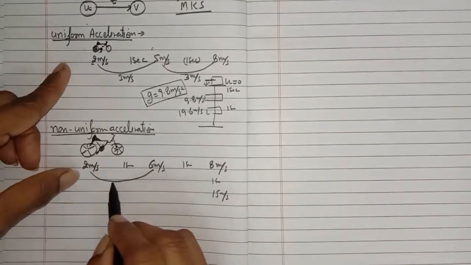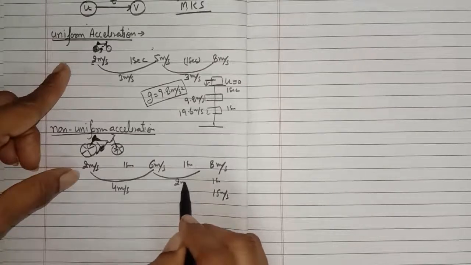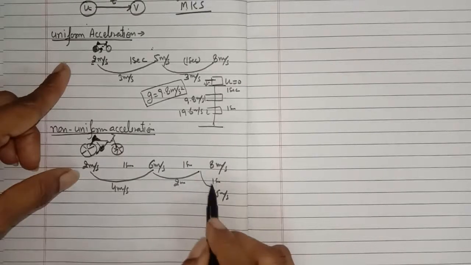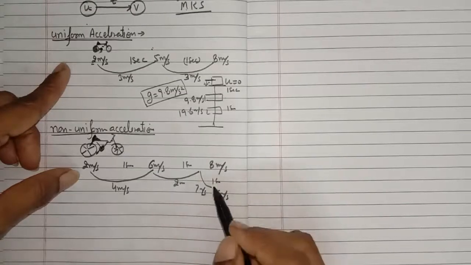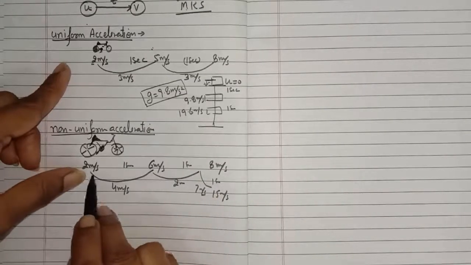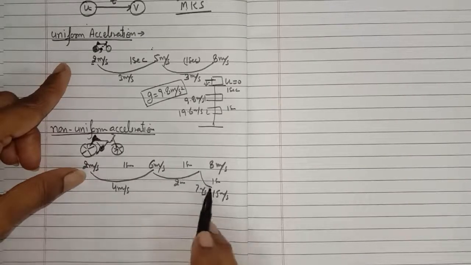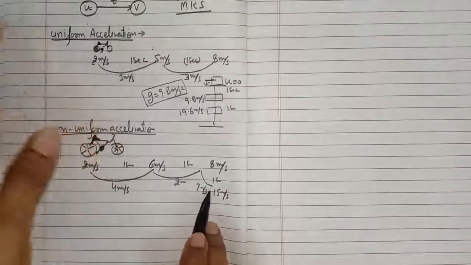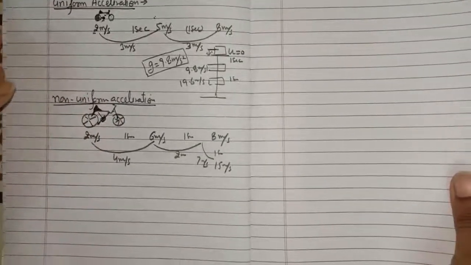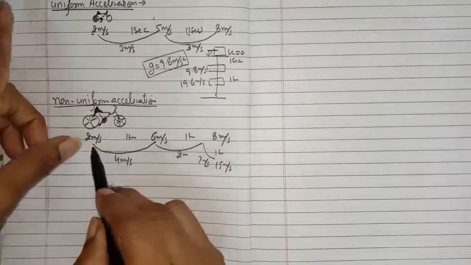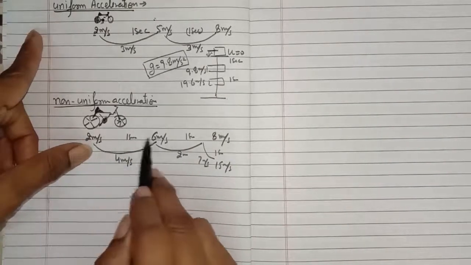In the first case, it changes by 4 meter per second. In another case, 2 meter per second. In the third case, it is 7 meter per second. So in this case, the velocity changes unequally in equal intervals of time. This is the example for non-uniform acceleration. You should always remember that the change in velocity is unequal, not the distance. It is a change in velocity.